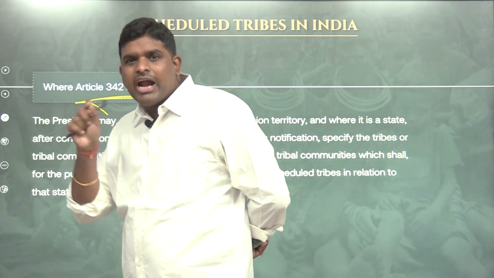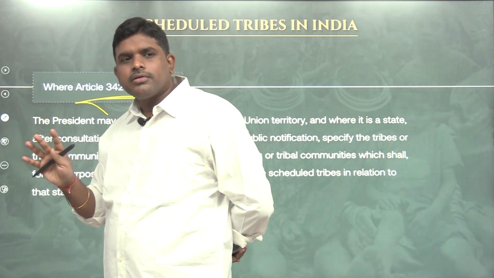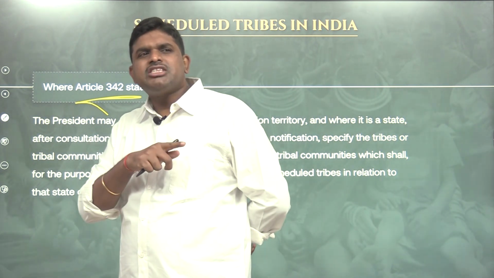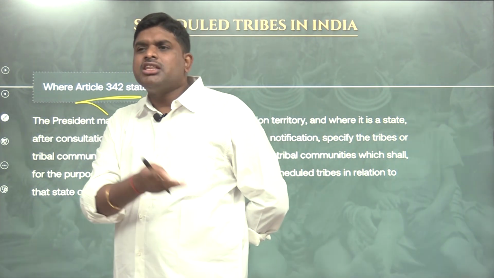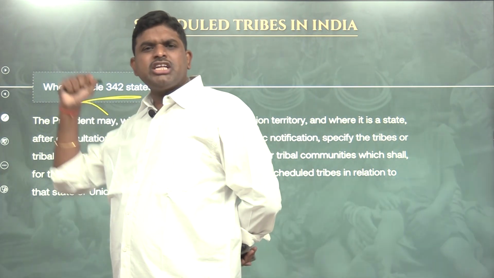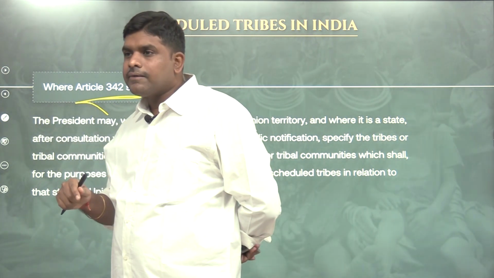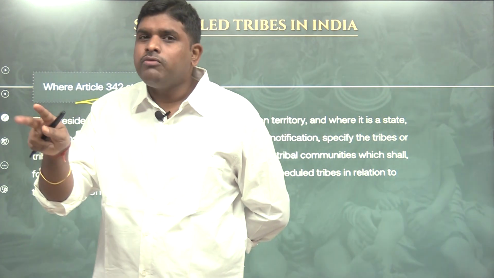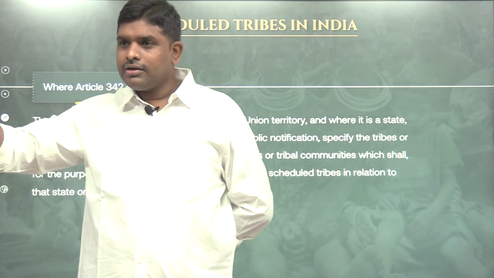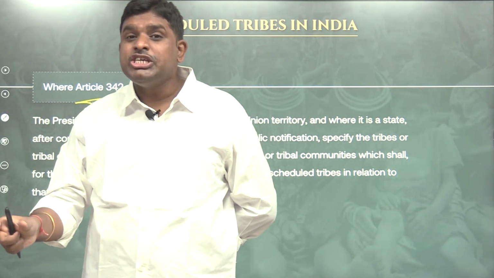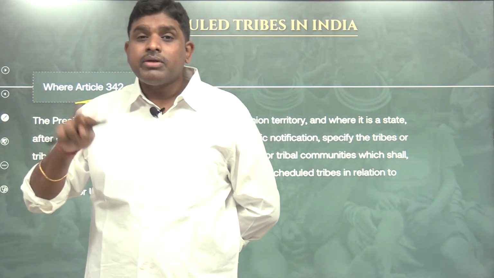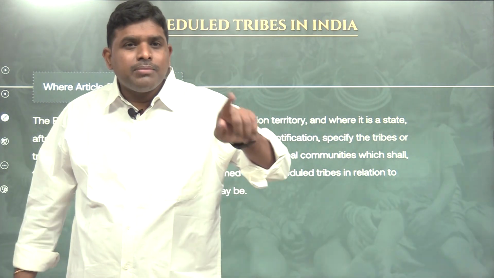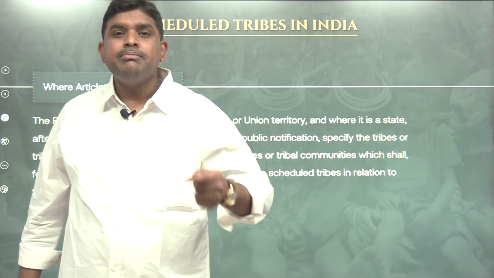Now, if I want to add one community that was missed, or remove one community that was added extra, some state governments are demanding, hey, this many communities are there, you didn't add them. Some communities are doing dharna, add me into ST. For the first time it is by presidential order, and from the second time onwards by parliamentary procedure. Got it? For the first time by a government order, a presidential order. From the second time onwards, if I want to amend it, add or delete, I have to go through the parliamentary procedure. Means I have to pass a bill.